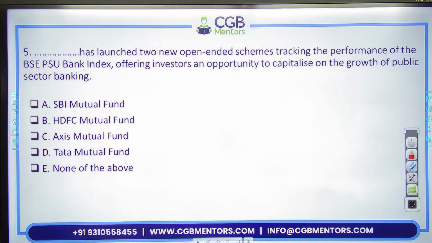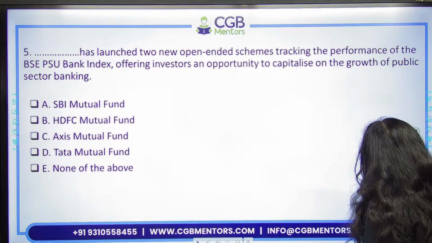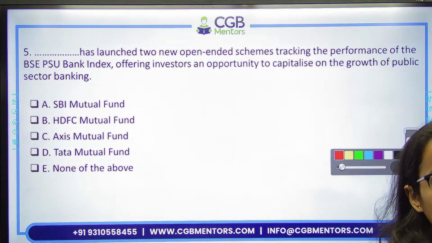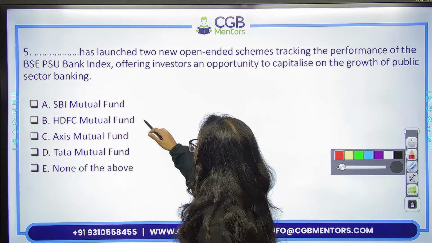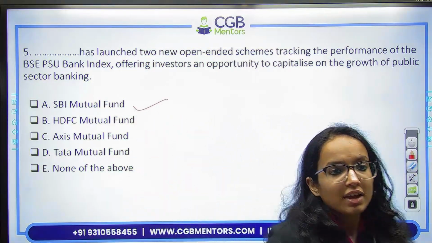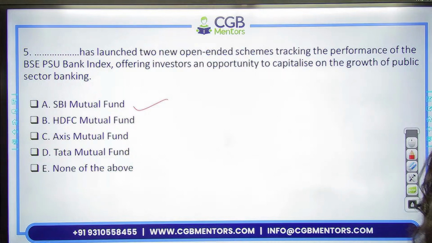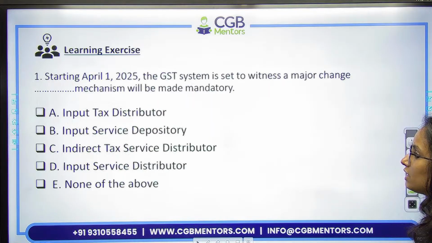Then, which of the following recently has launched 2 new open-ended schemes tracking the performance of BSE PSU Bank Index? Kind of a passive fund. किसने launch किया है? So it has been launched by SBI Mutual Fund, right? SBI Mutual Fund. Now, this is your learning exercise.